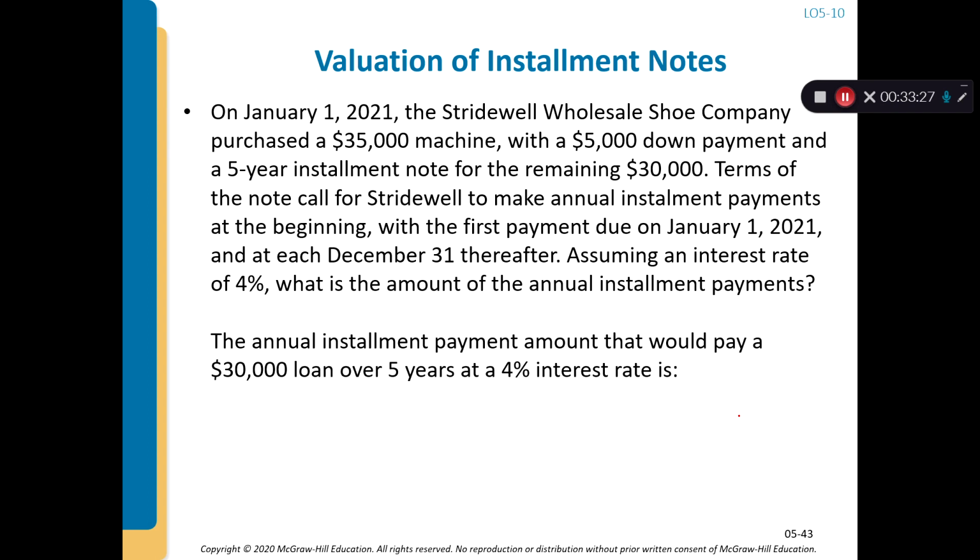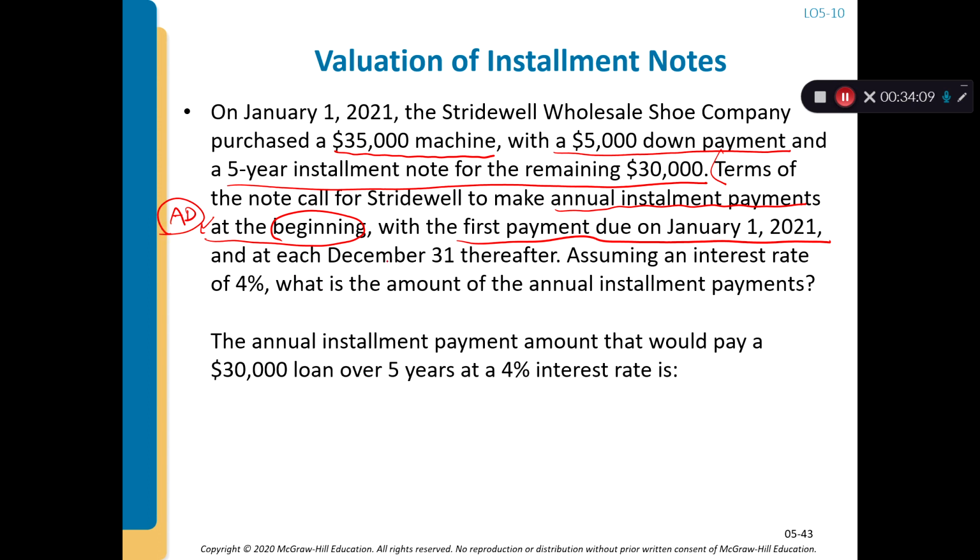Valuation of installment notes. On January 1st, 2021, Stradwire Wholesale Shoe Company purchased a $35,000 machine with a $5,000 down payment and a 5-year installment note for the remaining $30,000. In other words, this machine is worth $35,000. They paid the $5,000 down payment already, and they owe $30,000. The terms of the note cause Strideware to make annual installment payments, with the first payment due on January 1st, 2021. So this is also an annuity due example, right?